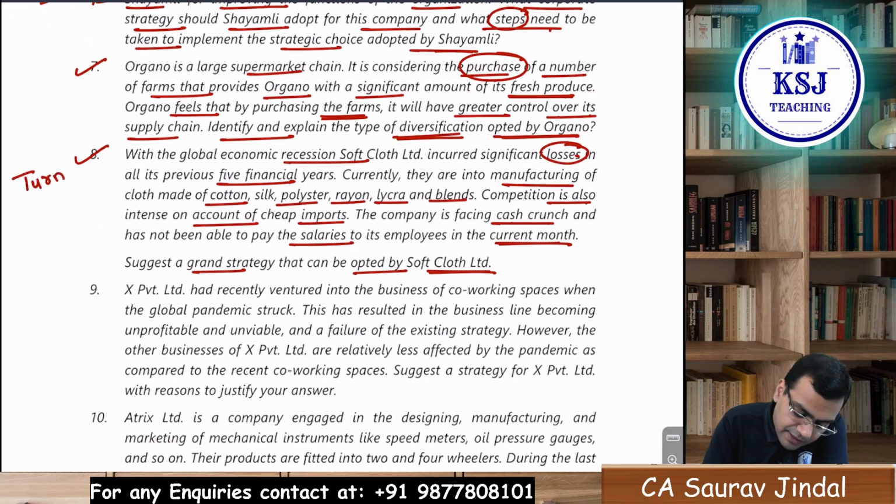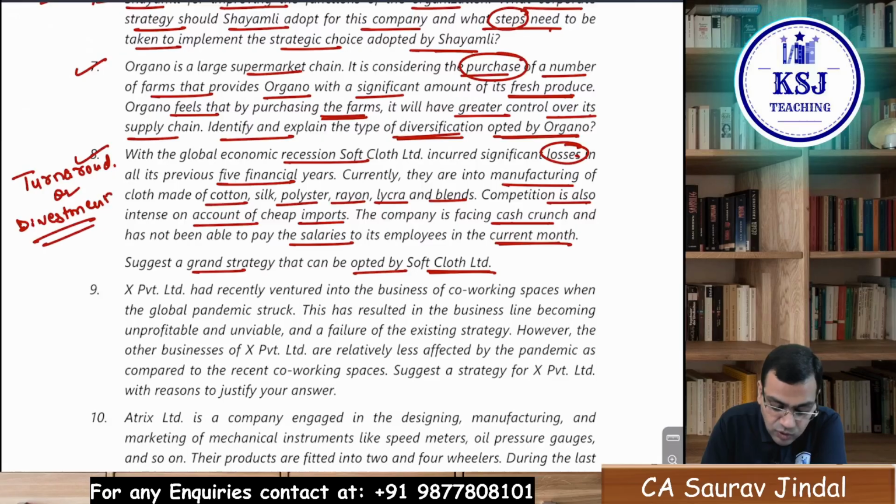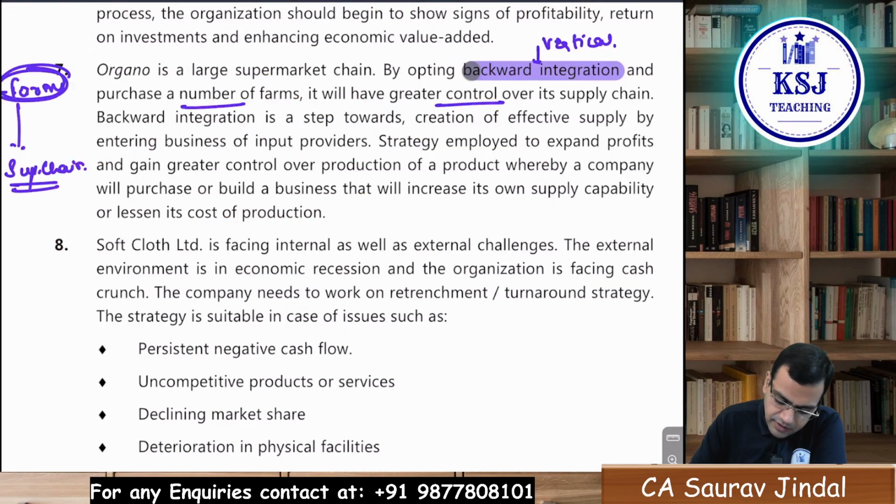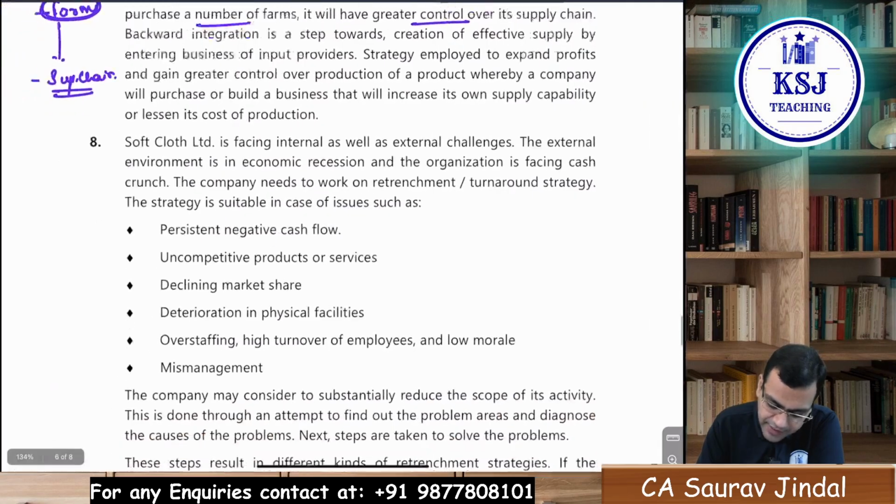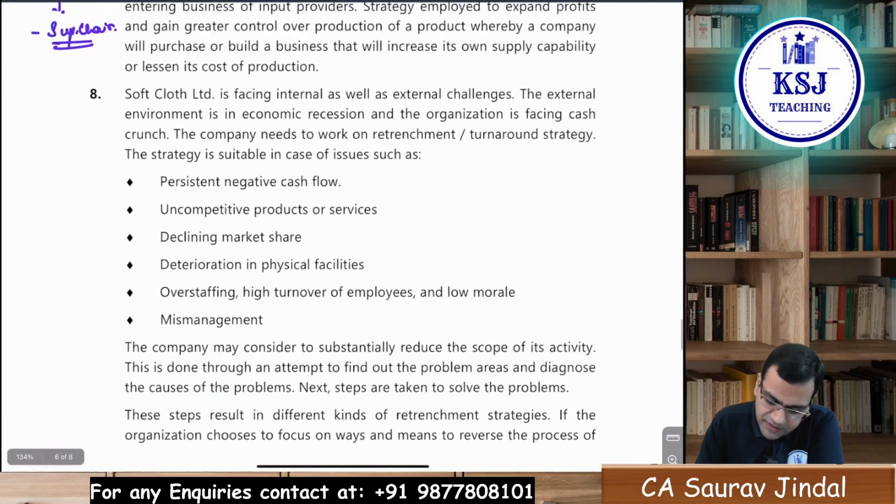See, there are two things that they can go for. One is they can go for the turnaround strategy, right? Or they can go for the divestment strategy. Basically, they will have to go for retrenchment, right? Divestment means they might close down a few areas of the business from where there is no cash being generated. So either turnaround or divestment, and after that also, if it doesn't work out, then they will have to go for finally the liquidation, the end, right? Reduce the scope of its activity.